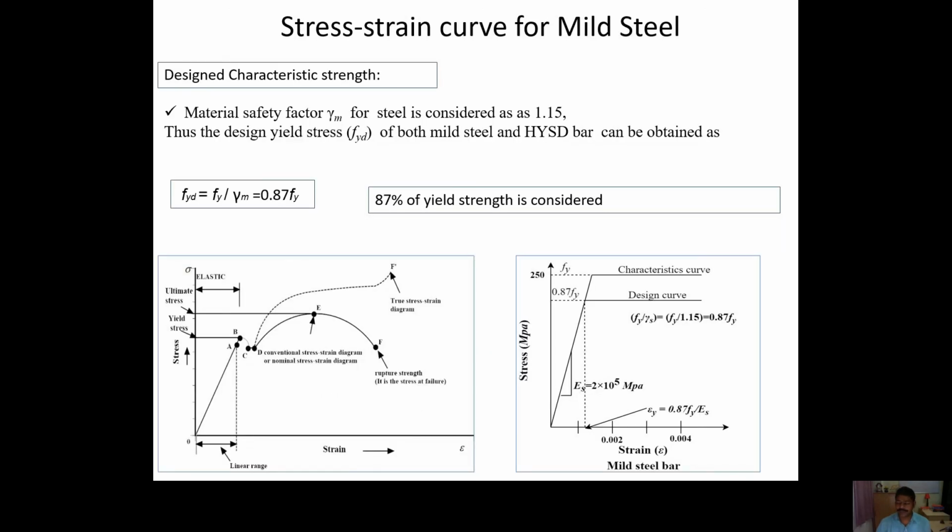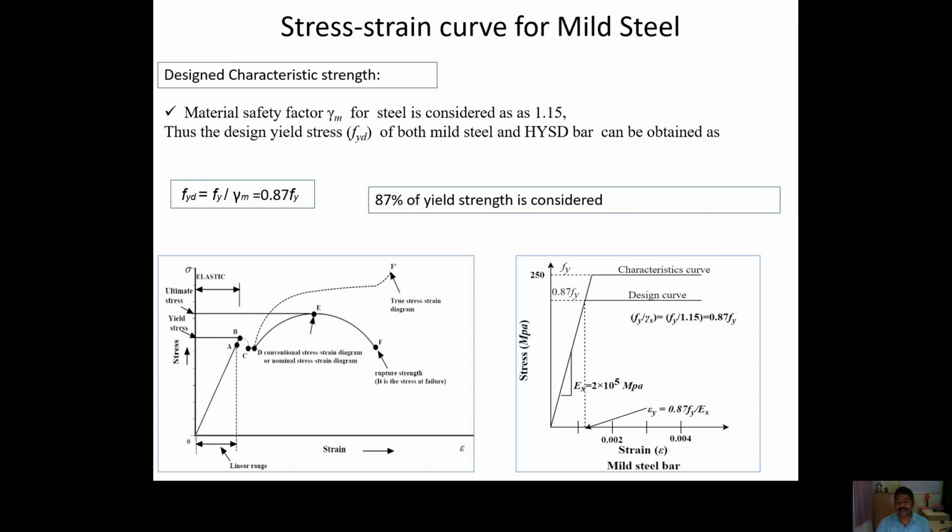Now till now we have discussed what we are getting by conducting experiments on the mild steel or by doing a tensile test on the HYSD bar. Now for the design purpose, we will see what the IS code recommends. Here you will find that the IS code uses one factor of safety, that value is 1.15. So what is it saying? If we assume a factor of safety of 1.15, then the design yield strength is 0.87 Fy. That indicates that whatever yield value comes through the experiment, you can use 87% of it.